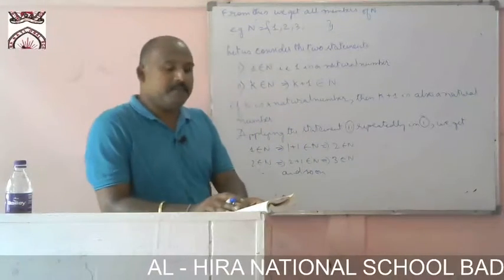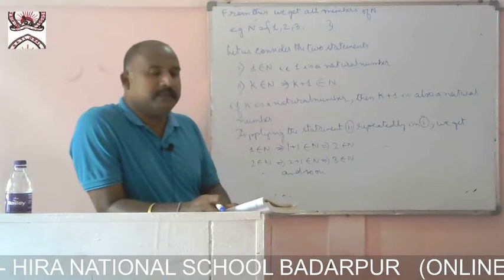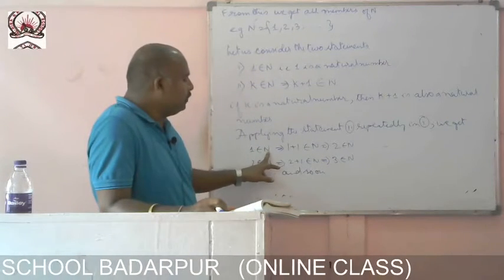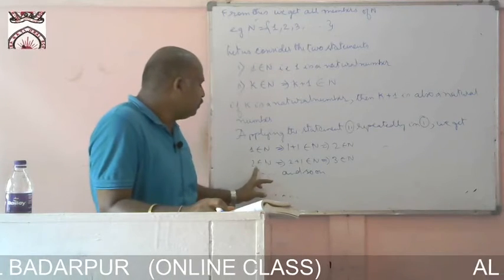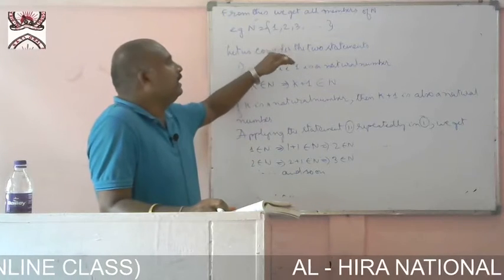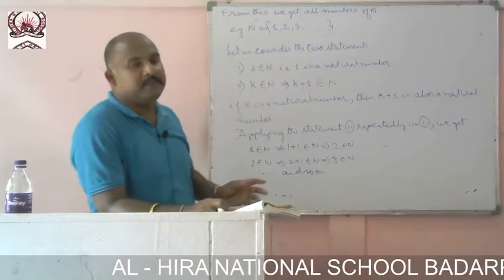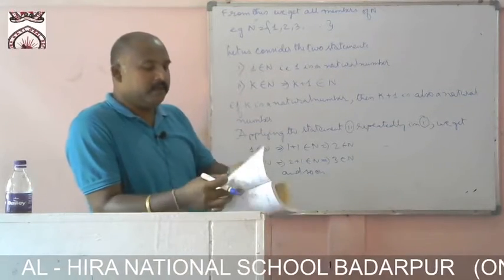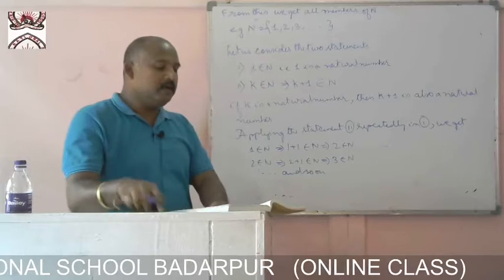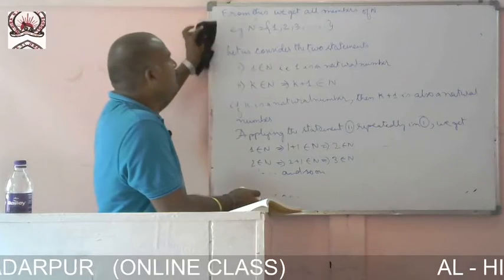Now see, the above method can similarly be employed to establish the truthfulness of a statement. We have proved that 1 belongs to n, then 2 also belongs to natural numbers, 2 belongs to natural numbers, then 3 also belongs to natural numbers. Similarly, if one statement is true, then the next one is also true. This method is known as the method of mathematical induction.